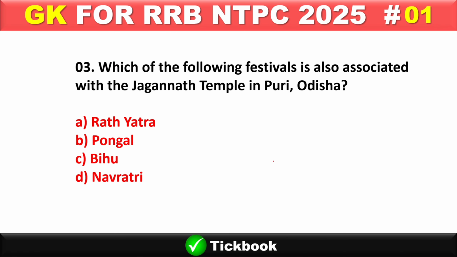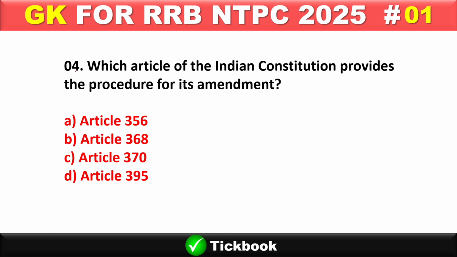Question number 3. Which of the following festival is also associated with the Jagannath temple in Puri, Odisha? Option number A is the right answer, Rath Yatra. Question number 4. Which article of the Indian Constitution provides the procedure for its amendment? Option number B will be the right answer, Article 368.